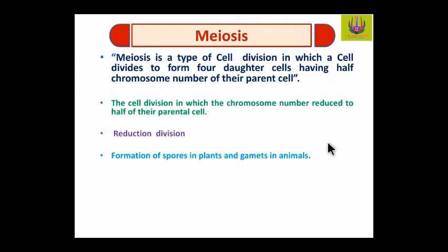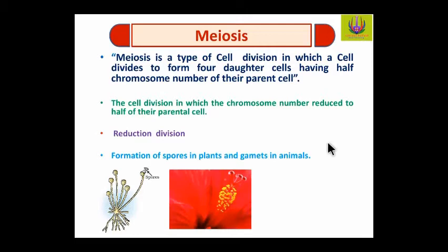Meiosis takes place during the formation of spores in plants and gametes in animals. The spores in the fungi, the pollen grain in angiospermic plants, while the sperm and eggs in the animals.